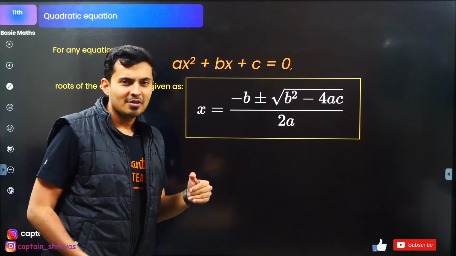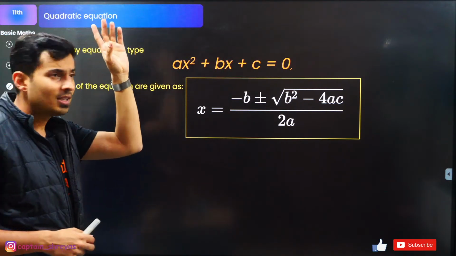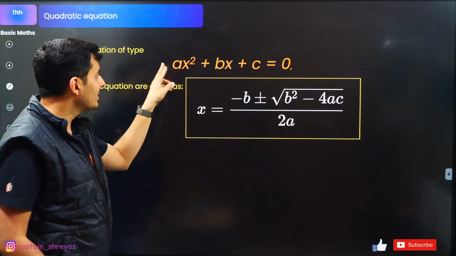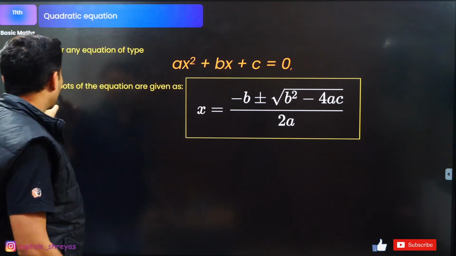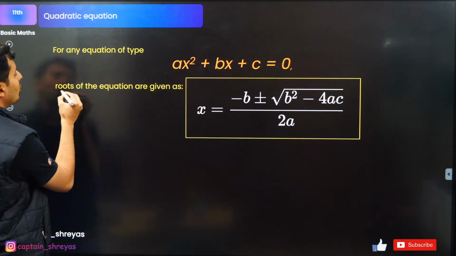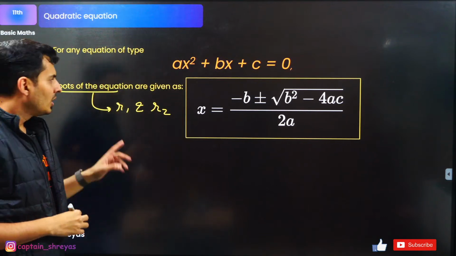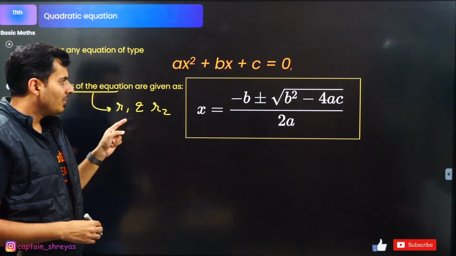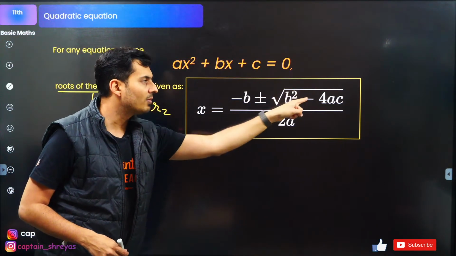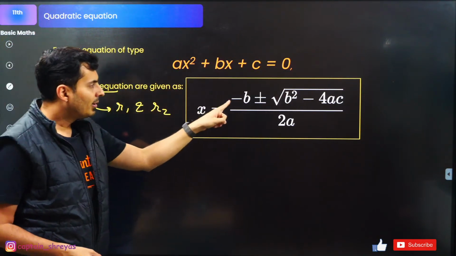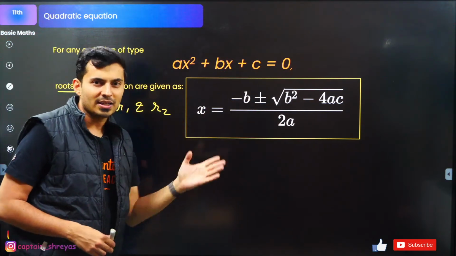Whenever you have quadratic expression, you will see there are 2 values of x which will satisfy this condition. That means when they are substituted, it will give the answer as 0. They are called the roots of the equation. So guys, the roots of the equation basically are R1 and R2. The roots can be found using this formula: R1 is minus b plus root of b square minus 4ac by 2a. Root number 2 will be minus b minus root of b square minus 4ac by 2a. So these are the 2 roots. You can see plus and minus is included.